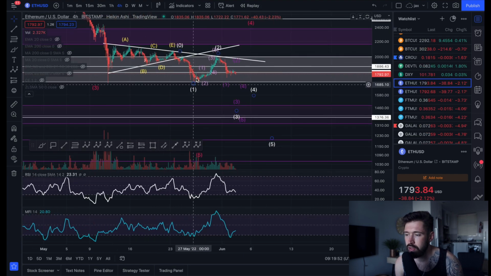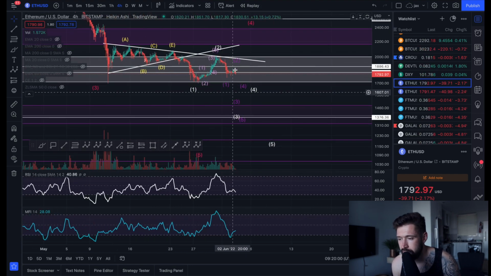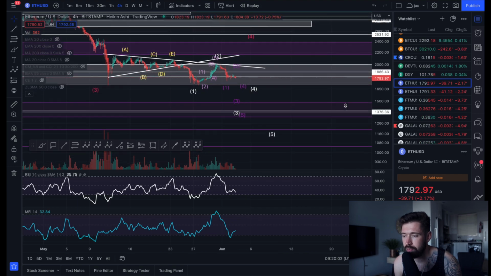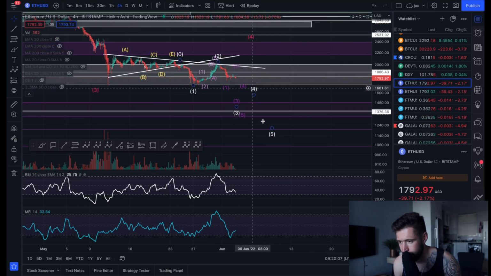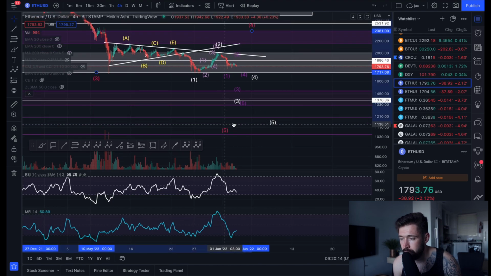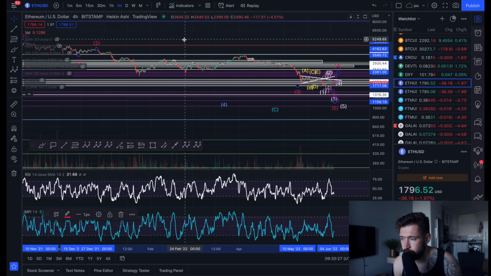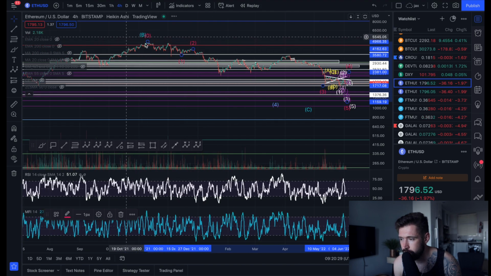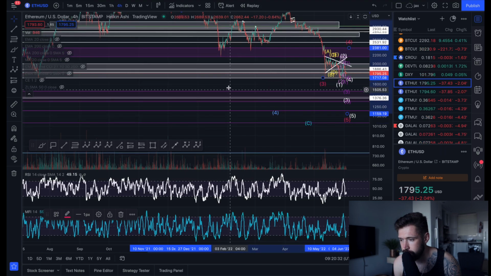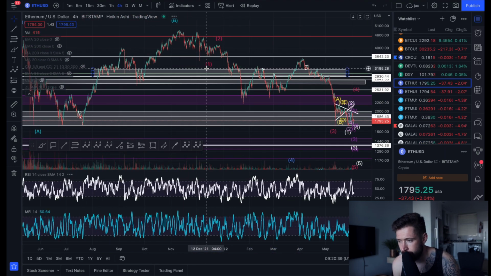So if we come down and we lose this low, then I would expect you to make that smaller 5-wave move, complete the wave 3, look at our corrective wave 4, and see our final wave 5 down, completing the larger 5-wave structure that leads all the way back to the previous all-time high here for ETH, which was coming in at about 48.6K.